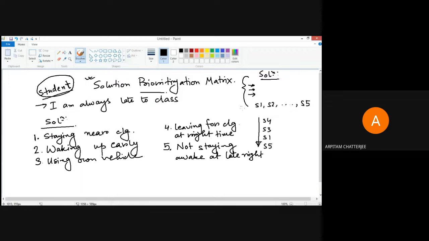Tell me whatever comes to your mind which can be shared in the class. You can tell me. Selecting a road which has less traffic.